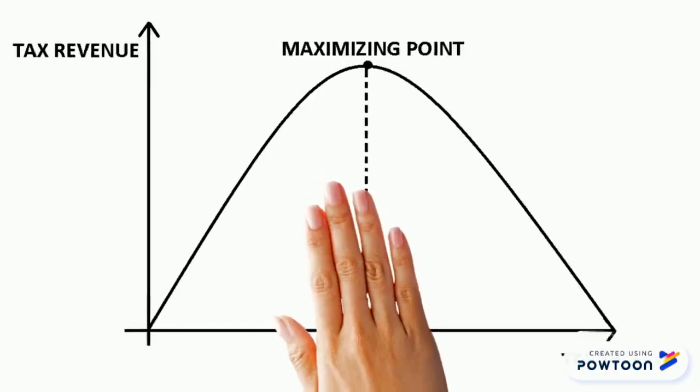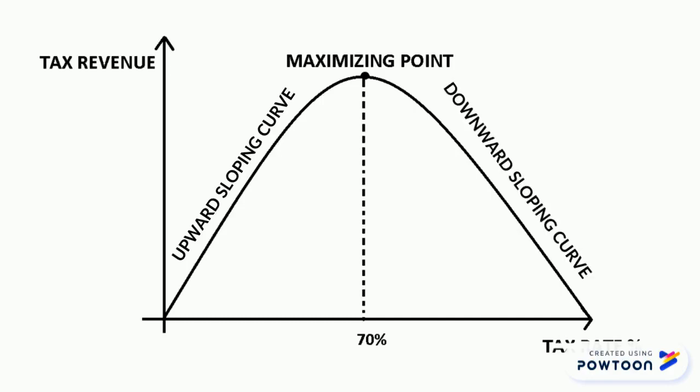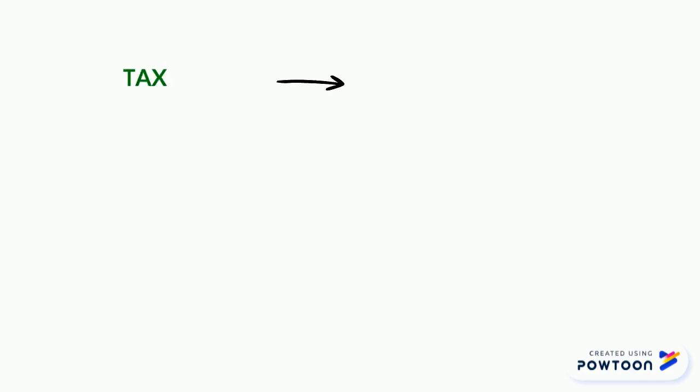The Laffer curve is a standardized trend. In fact, up to the maximizing point, it will grow and will be called the upward sloping curve. Then it will decrease and it will be called the downward sloping curve. At a 0% tax rate, the model says that no tax revenue is raised.